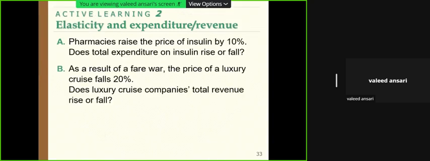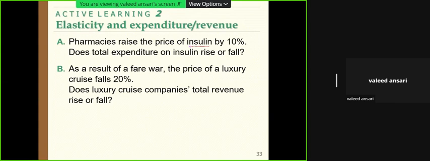Let us take some examples. For example, pharmacies raise the price of insulin by 10%. Does total expenditure on insulin rise or fall? The answer is that total expenditure will not fall, because the demand for insulin is inelastic.